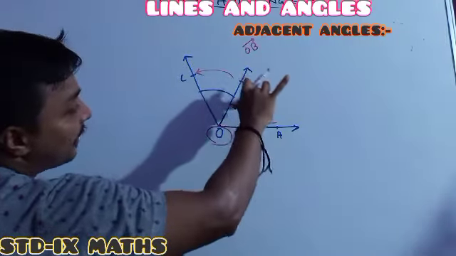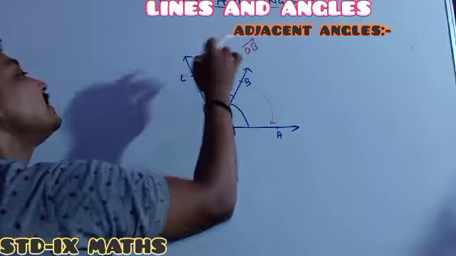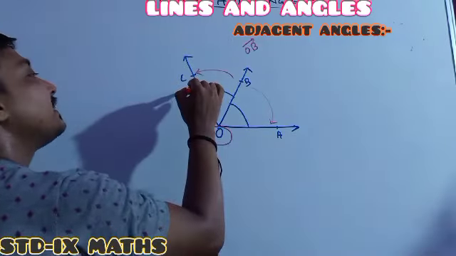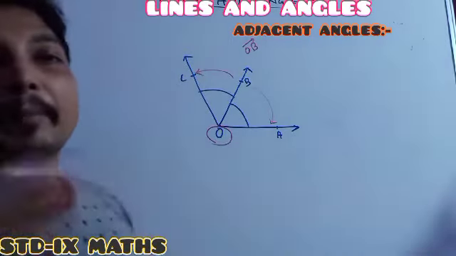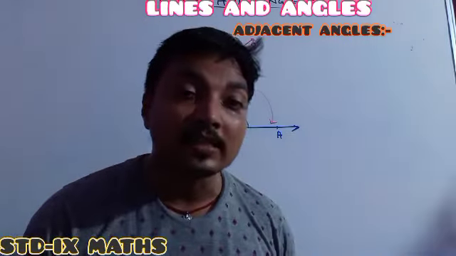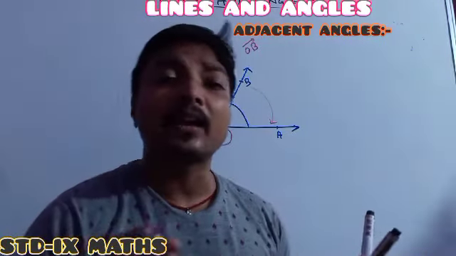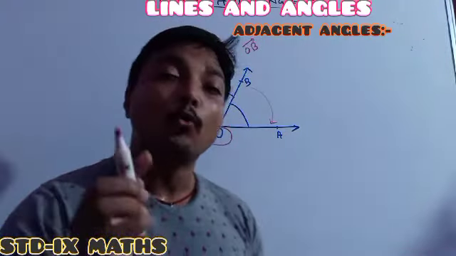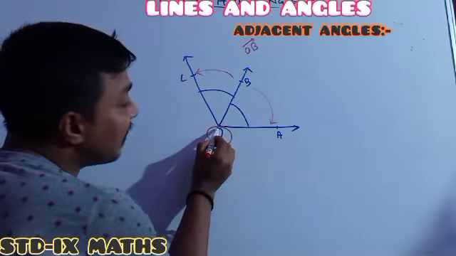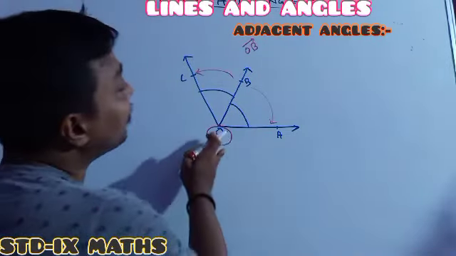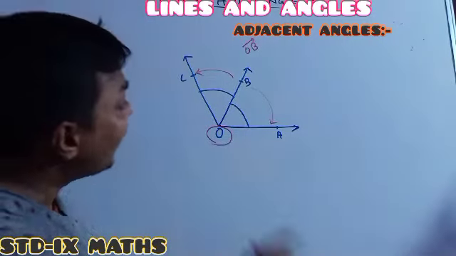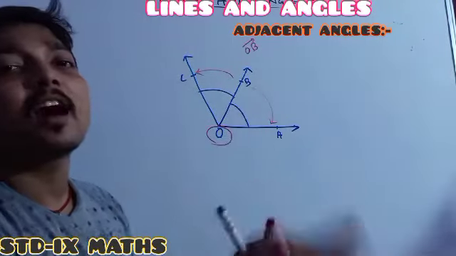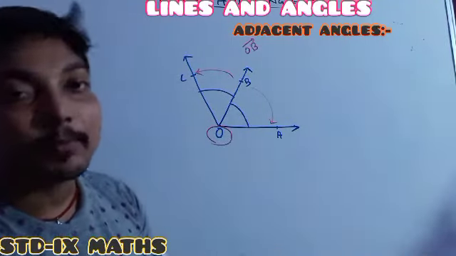See, both the non-common arms are opposite to one another. It means this one is one of the non-common arms and this one is another non-common arm. Remember the point, two angles are called adjacent angles whenever one of the vertex is common between them, one of the arm is common between them, and the non-common arms are in the opposite direction of one another.